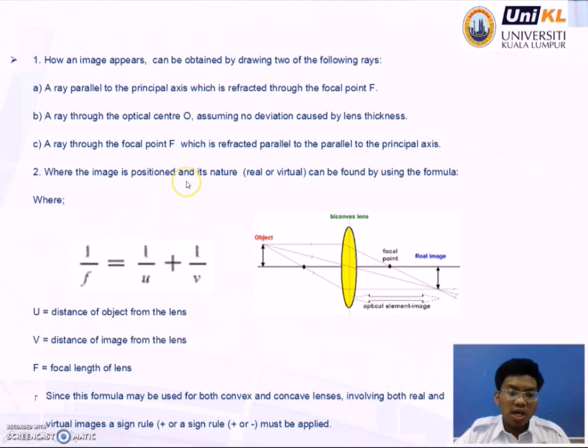Where the image is positioned and its nature, real or virtual, can be found by using the formula 1 over f equals 1 over u plus 1 over v, where u is the distance of the object from the lens, v is the distance of the image from the lens, and f is the focal length of the lens. Since this formula may be used for both convex and concave lenses involving both real and virtual images, a sign rule, positive or negative, must be applied.